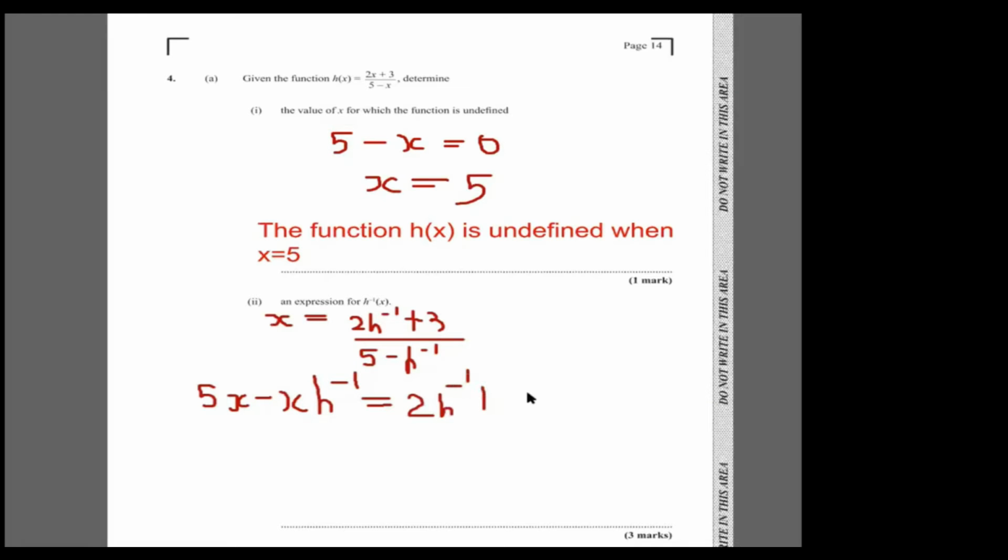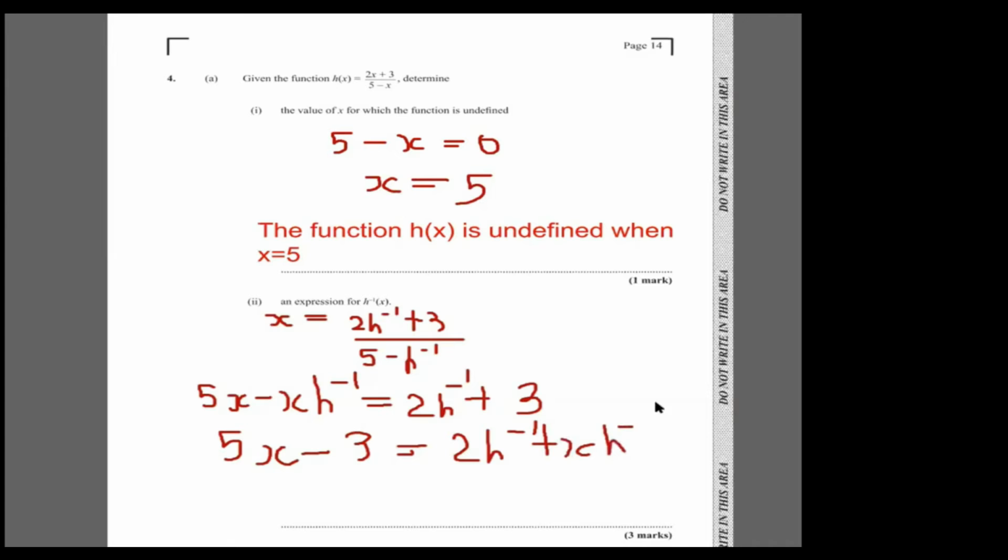Now that we know that this is what we have, we want to make h inverse the subject. To make h inverse the subject, we need to have h inverse on one side. So I'm going to bring this x h inverse over here and bring the 3 over here. So it's going to become 5x. I'm going to subtract 3 from both sides to get 5x minus 3 is equal to 2h inverse, and then plus x h inverse.